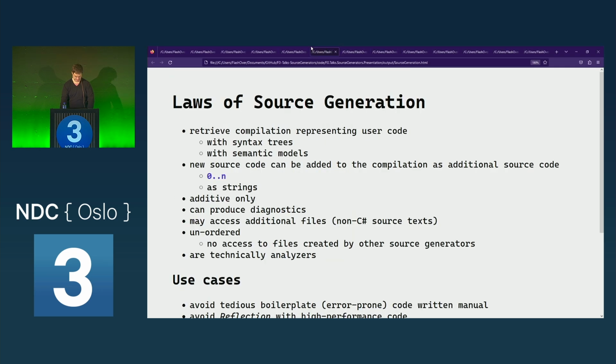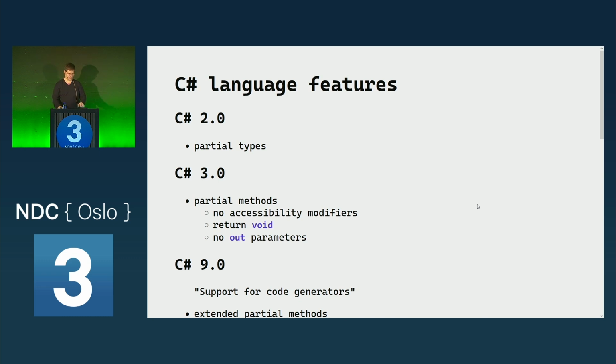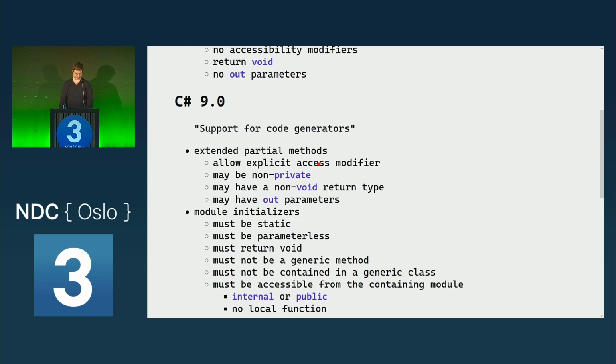Right, from the language perspective, in C# 2 we got partial types, and in C# 3 we then got partial methods. I already mentioned this; they could only return void. But with C# 9, this is basically support for source generators. We can now have more powerful partial methods, and I think all of the Microsoft source generators are actually based on some partial model. So I create a file and create a method. I attribute it with an attribute, and then this partial method will be implemented by the generator.